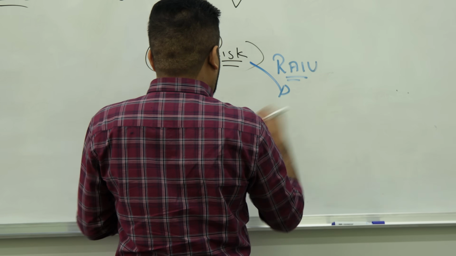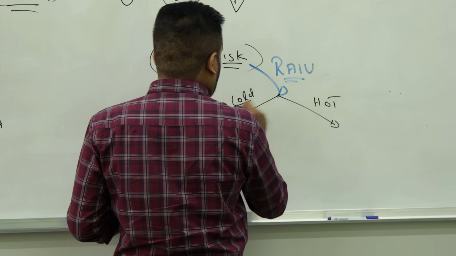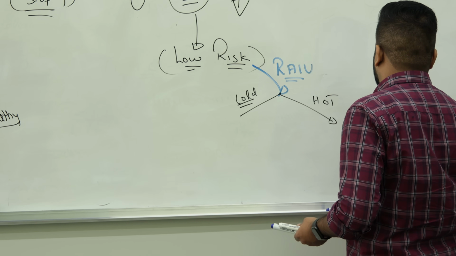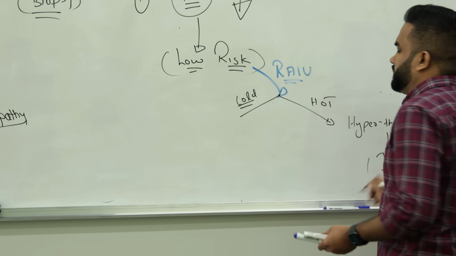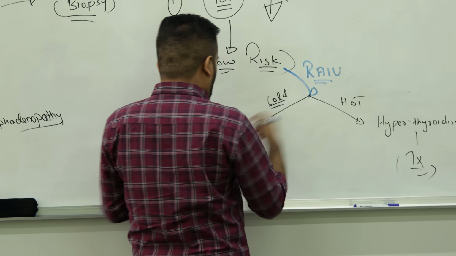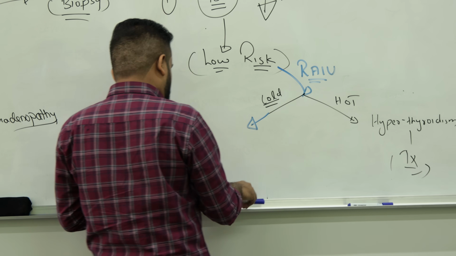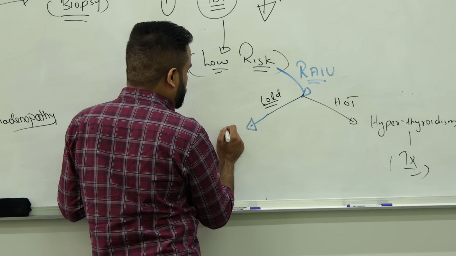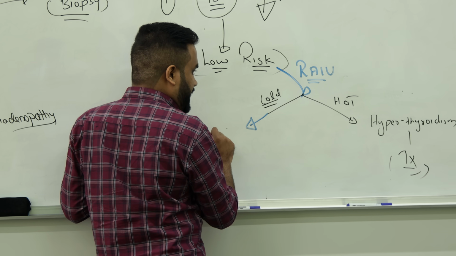After doing that, you can have two results. One, you get a hot nodule, or a cold nodule. If it is hot, for sure we are talking about hyperthyroidism like Graves' disease or something. So treat that with anti-thyroid drugs, everything. If it is cold, check whether it is functional or non-functional. For sure, if it is cold, then we are suspecting maybe hypothyroidism or cancer.